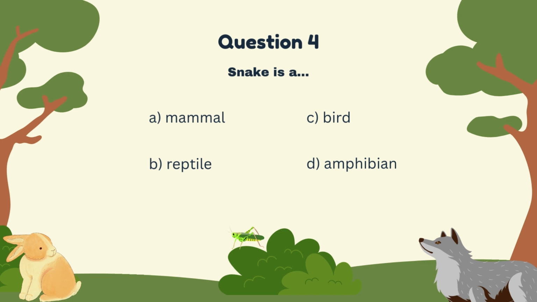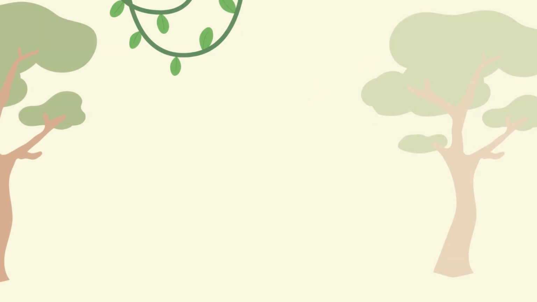Now on to the last question for this activity. Question number 4. A snake is A, mammal, B, reptile, C, bird, or D, amphibian? The correct answer is B, a reptile. So that's all for the questions for this activity.